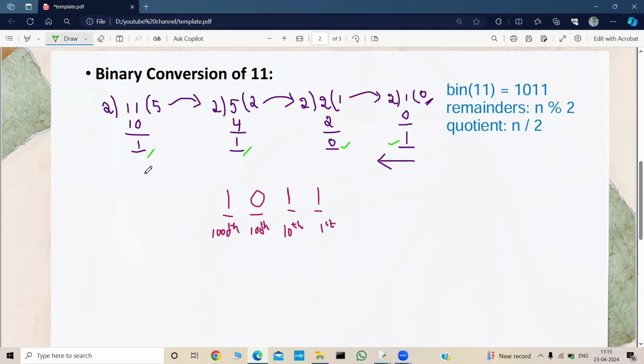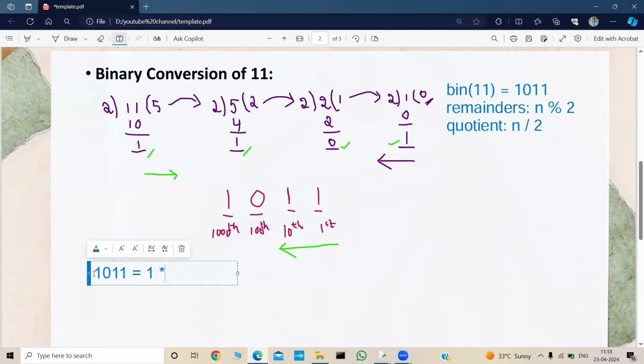So what are your observations? We need to go in the forward direction only, which means we need to find the remainders in the forward direction only. And while we are finding the remainders, we need to place them in the backward direction, right? That is, we need to keep them in their appropriate places. If we get the first remainder, we need to keep it at the first place. And if we get the second remainder, we need to keep it at the 10th place. And then the 100th place and then the 1000th place. So how to achieve this? It is very simple. How can we write this 1011?